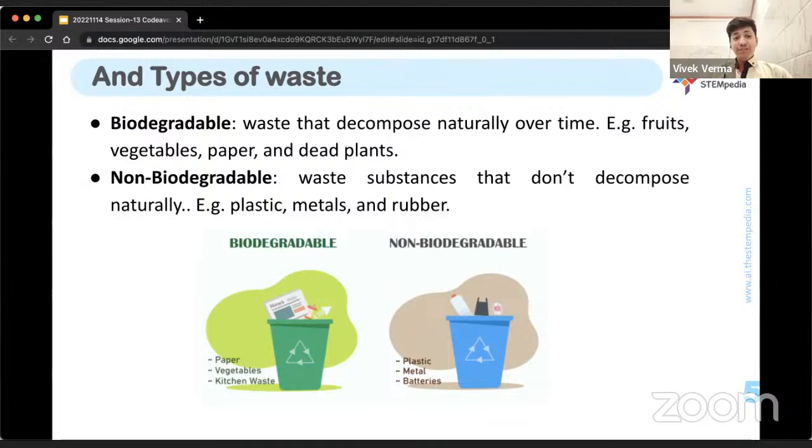That is just a few. These are just a few examples that I'm giving you. That is, non-biodegradable waste is hazardous if we do not dispose of it properly. Therefore, waste management plays a very important role in saving this environment.